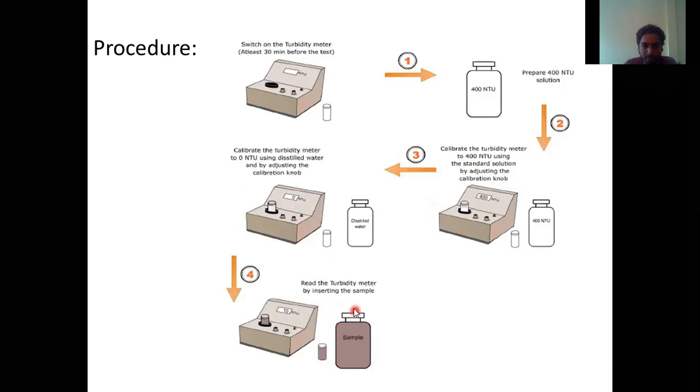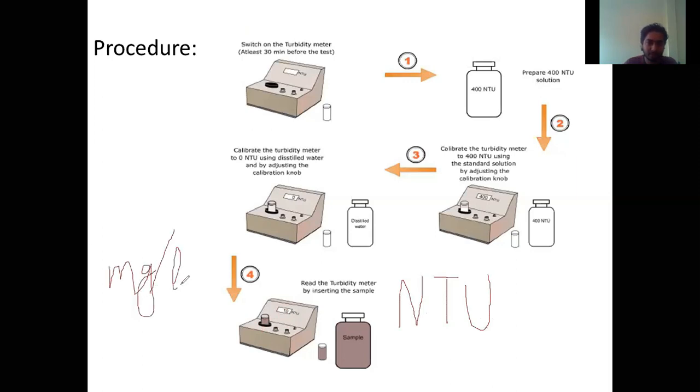Next, we take a sample from anywhere and put it inside this equipment. After putting it inside, we get some readings, and these readings are nothing but the turbidity value in NTU. Remember this. What is NTU? NTU is nephelometric turbidity unit, or it is also measured in mg per liter.